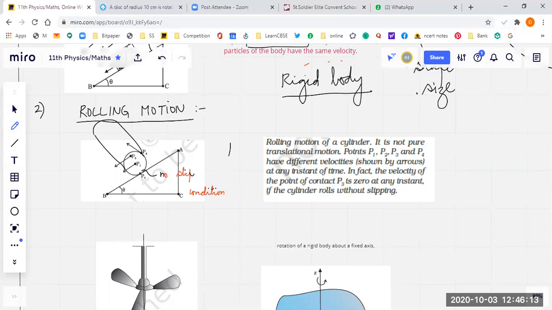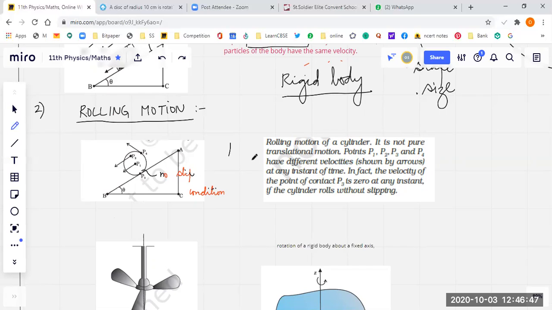The wedge is also an extended wedge, no? Like that. So this cylinder is rolling over this, right? They have only shown the side view to you. So now something interesting, students. Though it's a rigid body, this cylinder also is a rigid body, but now because it's a rolling motion, all the points in this body are not having the same velocity.